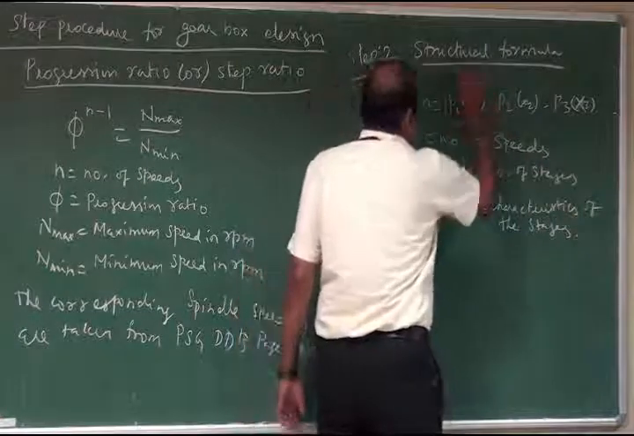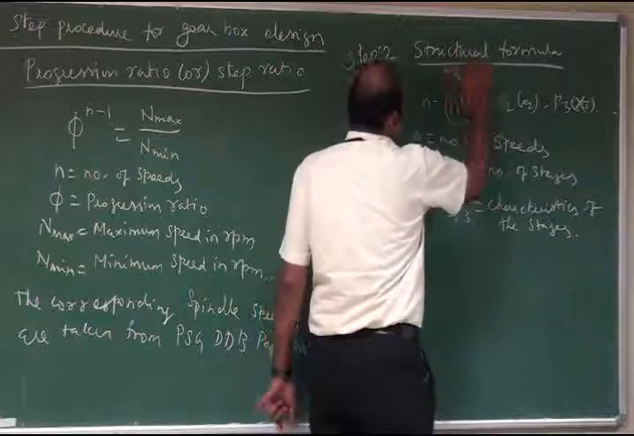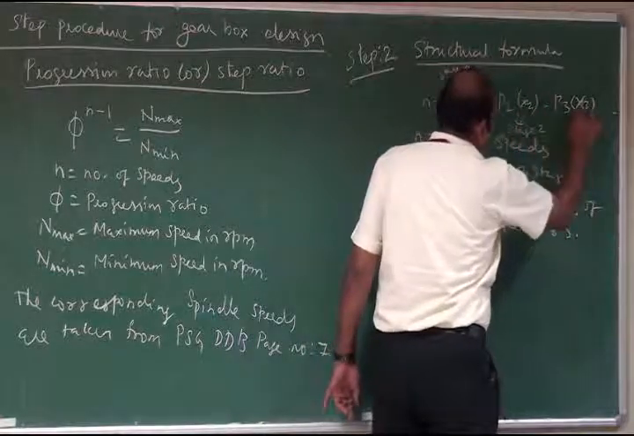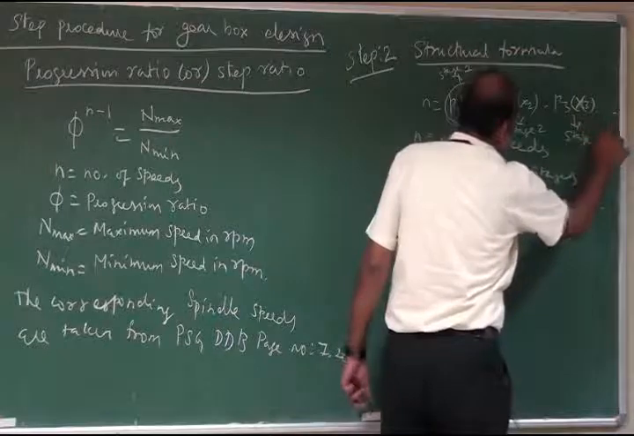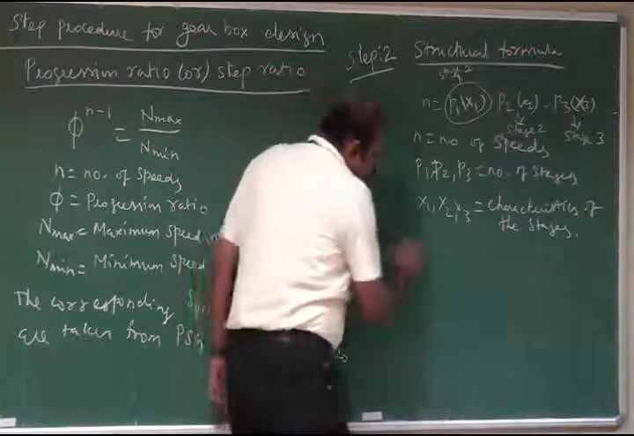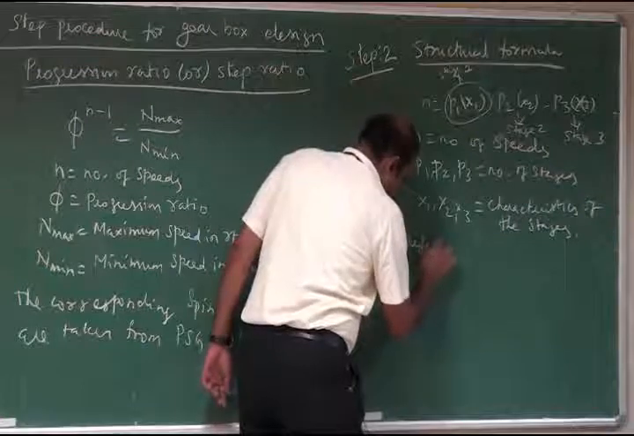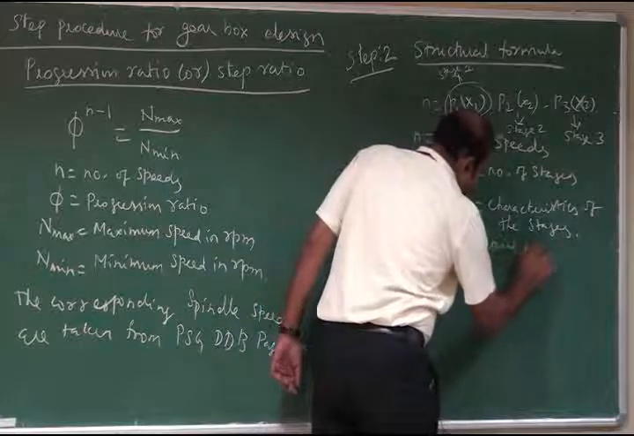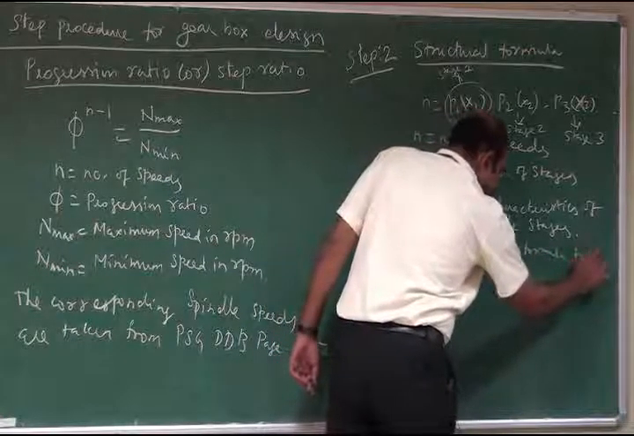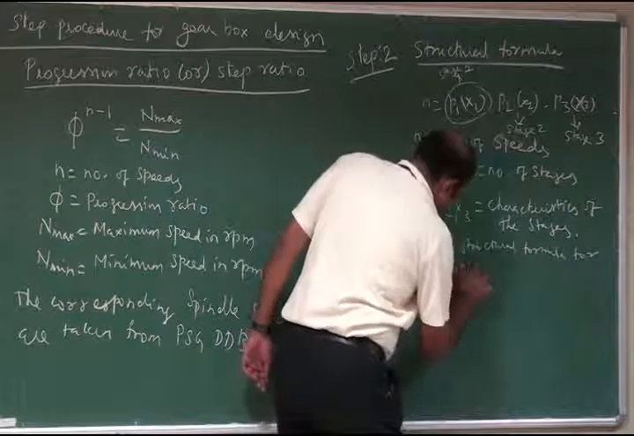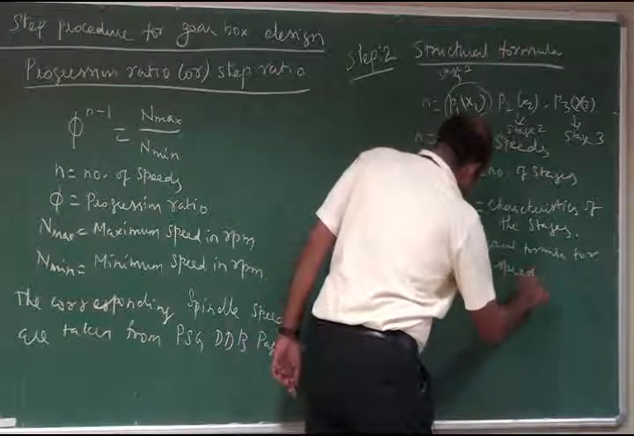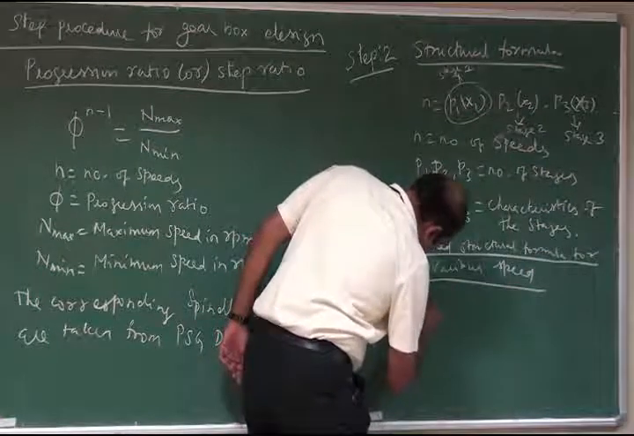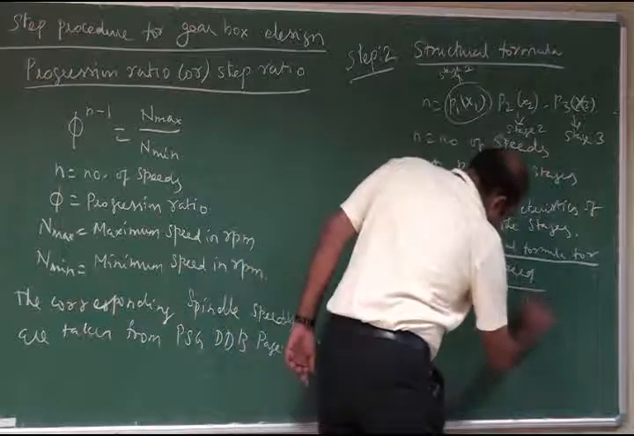This is stage number 1, then this is stage number 2, then this is stage number 3. Next, there are preferred structural formulas for various speeds.